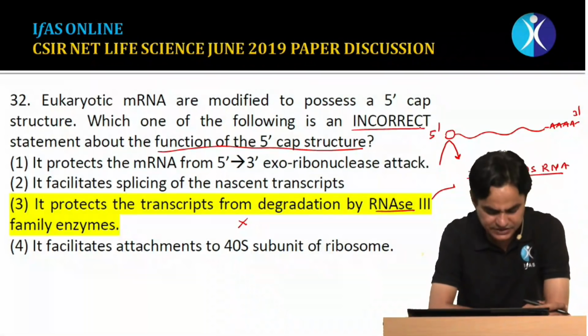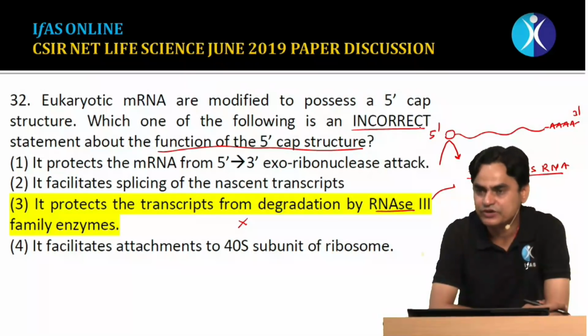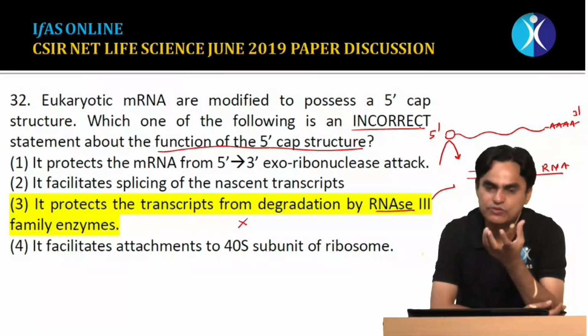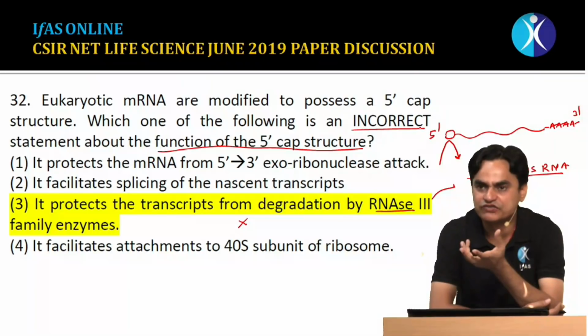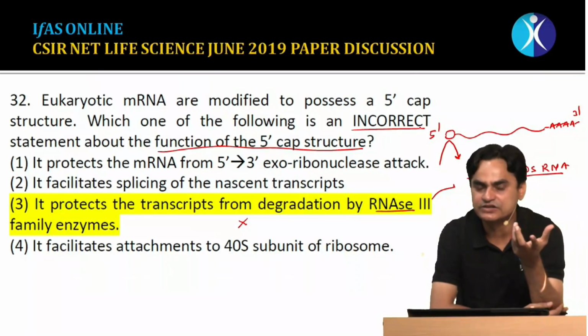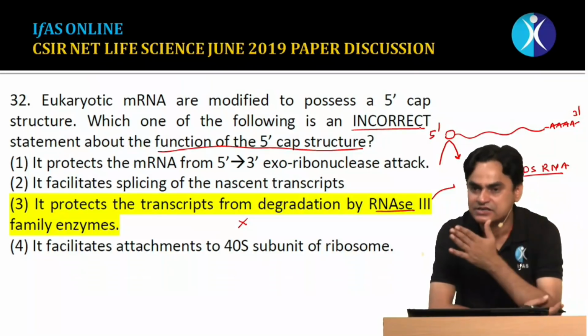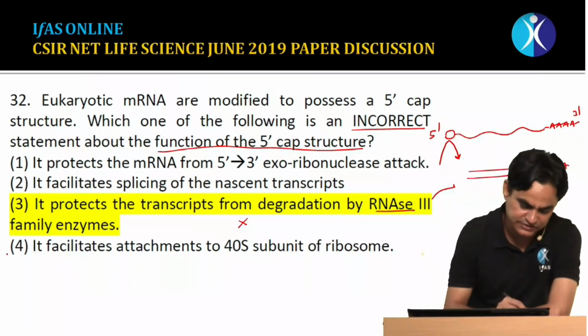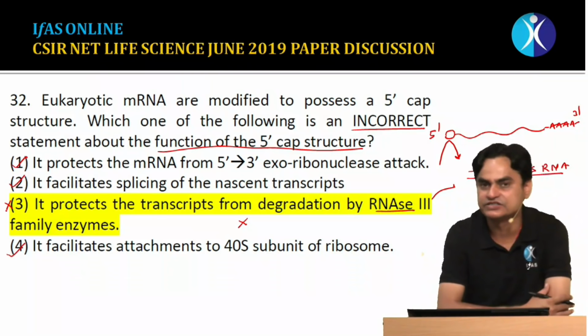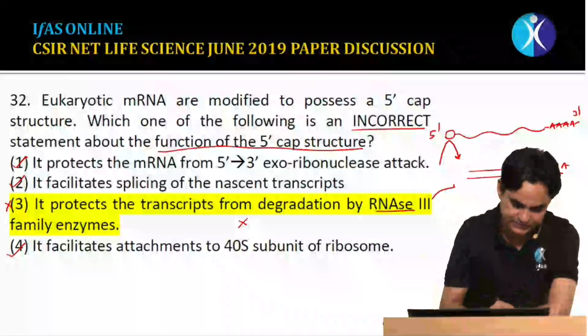The fourth statement says that it facilitates the attachment to the 40S subunit of the ribosome. Yes, this statement is also true, because the small subunit of the ribosome with a variety of translation factors first binds to the capped end, and then scans up to a Kozak sequence. So this statement is also true, and this is also true. The third statement is false. So third is the correct answer.